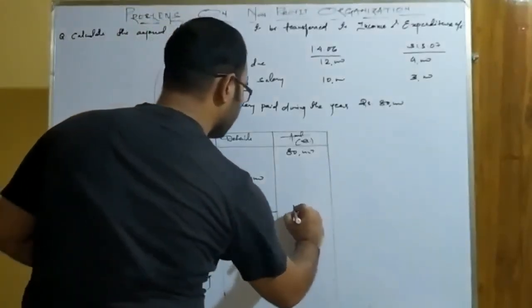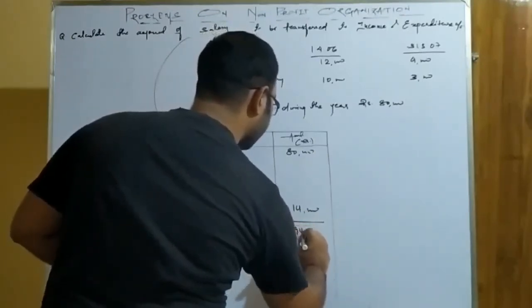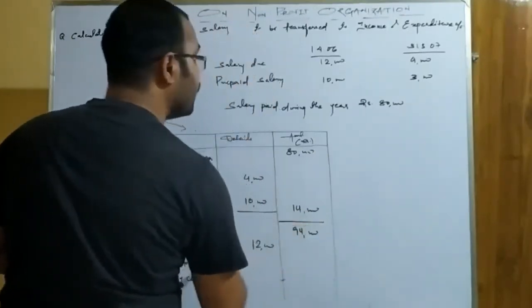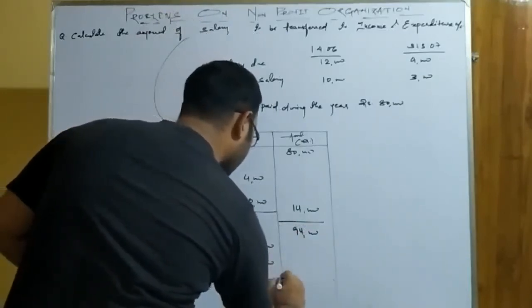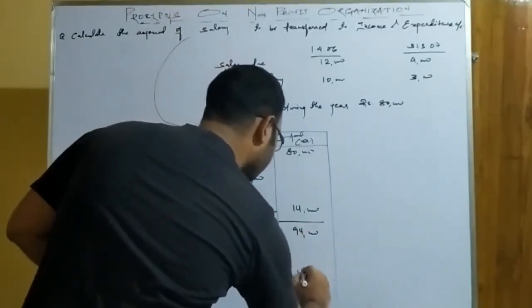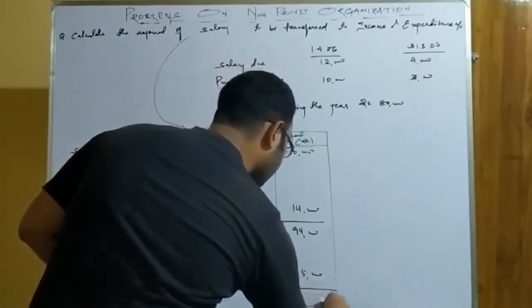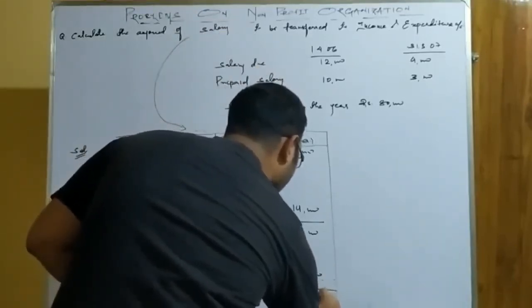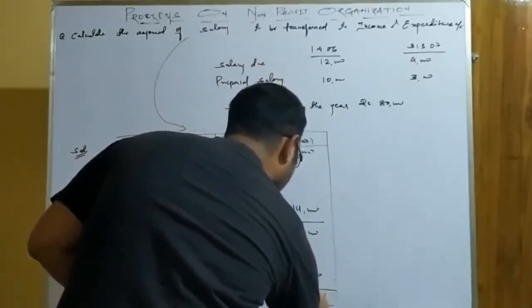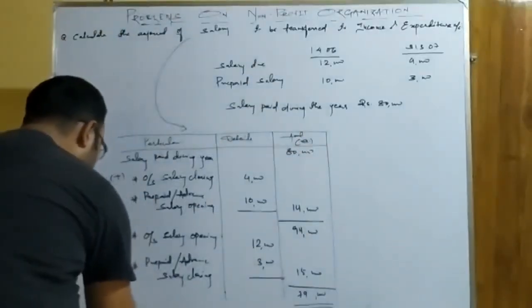It is 14,000, so the total comes to 94,000. The deductions total 15,000, and the value comes to 79,000.